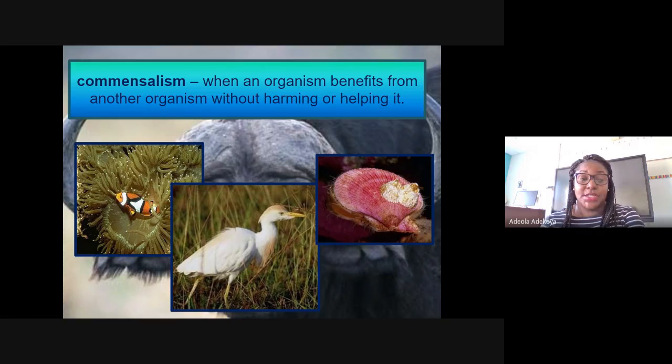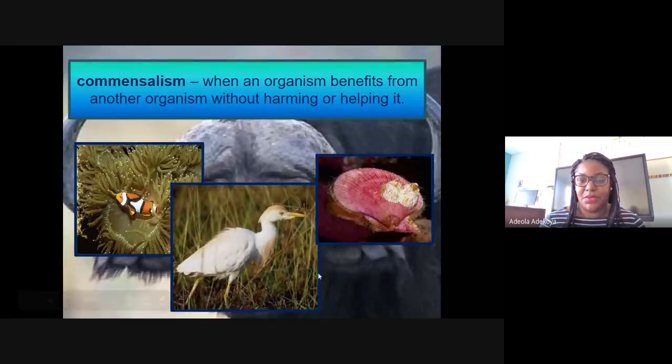And unlike mutualism, when they help each other, in this one just one is benefiting from the other organism. It's not harming it and it's not helping. So an example is this clownfish over here. It's benefiting from its home, but it's not hurting it. It's not harming it. All right.